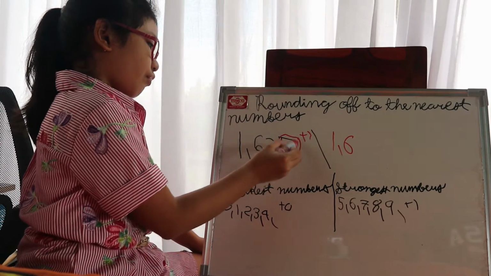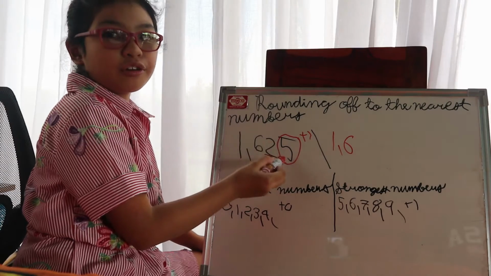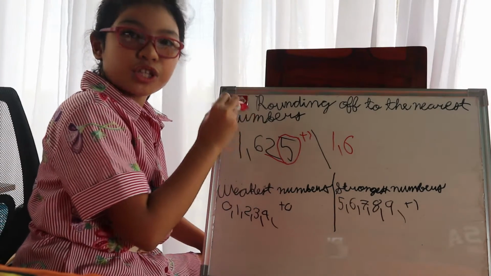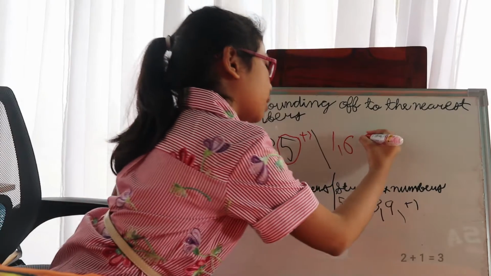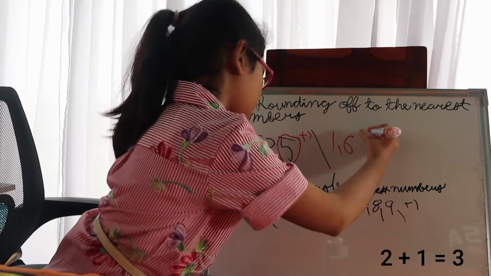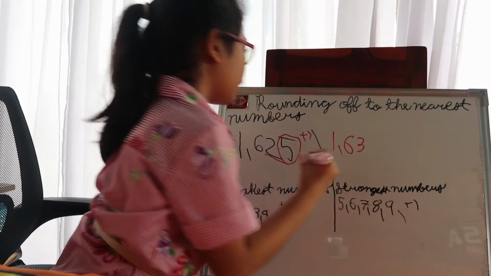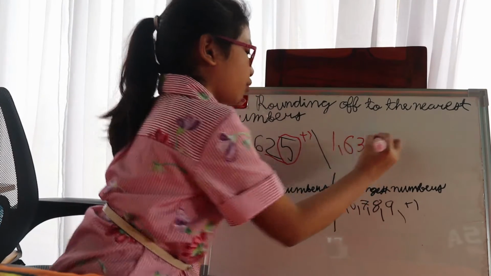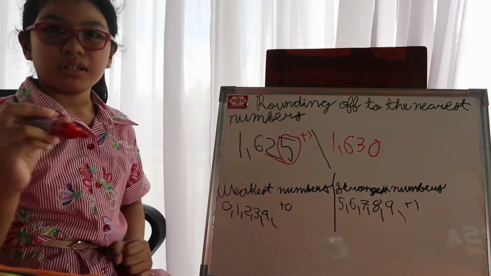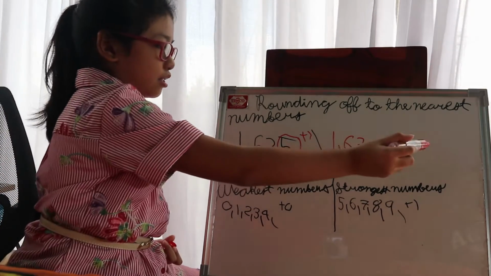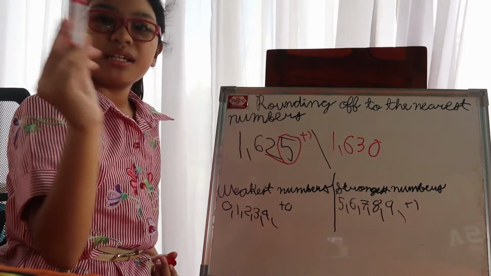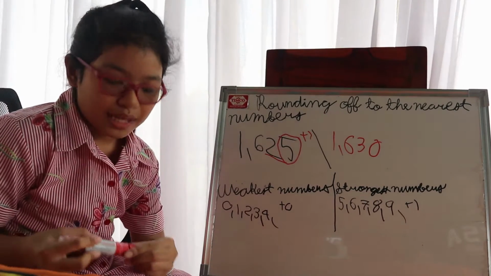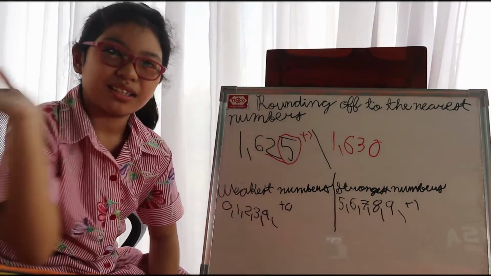The number 5 will turn into 0, but the number 2 will also change: the number 2 will become 3. So now you know the answer. It is 1,630. Now, let's head on to the next one.